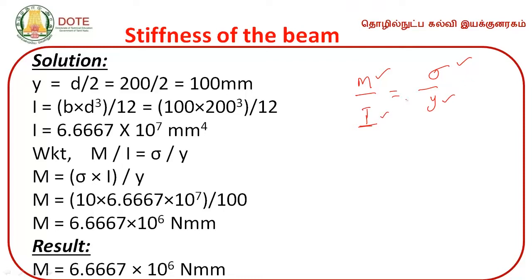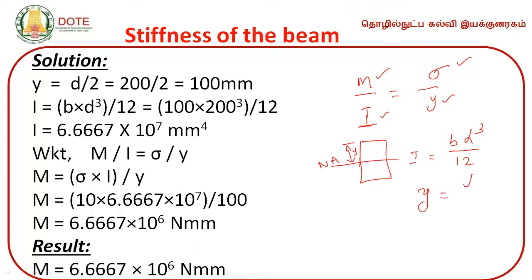For rectangular cross section, what is I? I is equal to BD cube by 12. What is Y? Y is the extreme fiber from the neutral axis. So this is going to be the neutral axis for the rectangular cross section, and this value is going to be Y. So Y is going to be the height by 2.